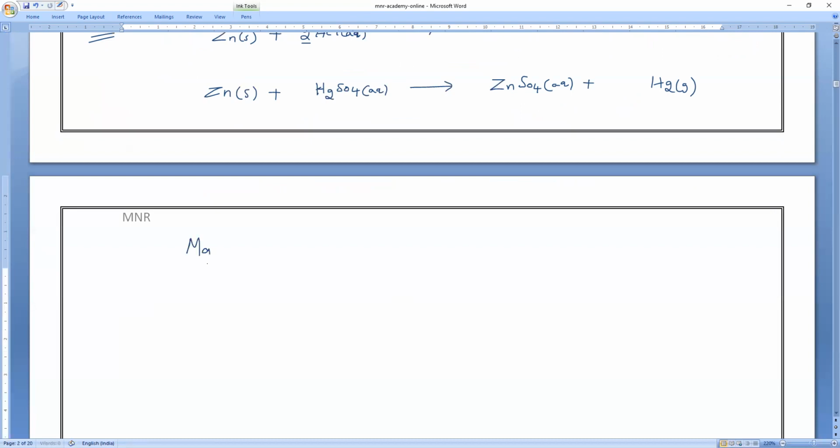Similarly, magnesium. Is magnesium more reactive or less reactive? Everybody? More reactive, correct? Is magnesium more reactive than hydrogen? Yes, it is more reactive than hydrogen. So tell me, what salt will come? Magnesium chloride. Plus we are going to get what gas? Hydrogen gas. Please write the name of the salt also. The formula is magnesium chloride.